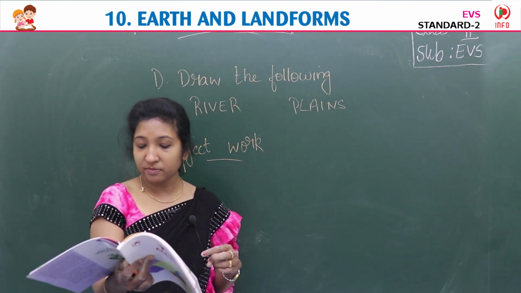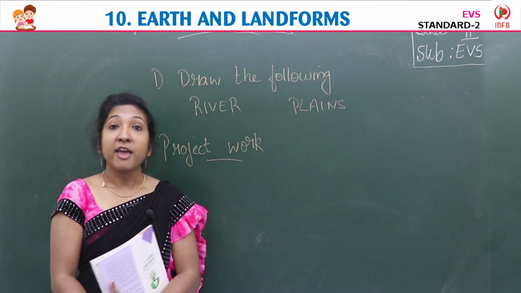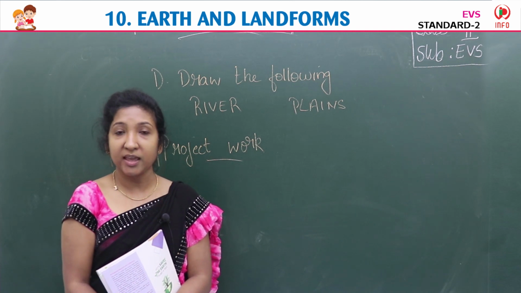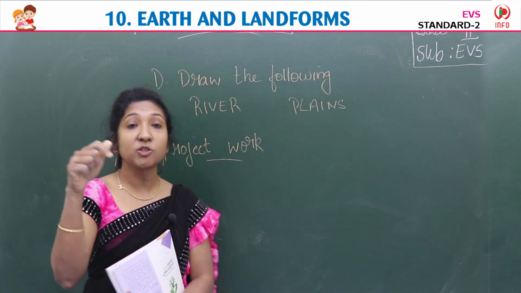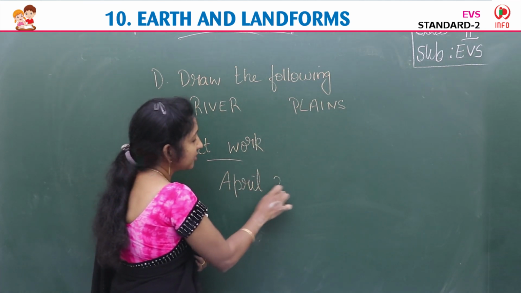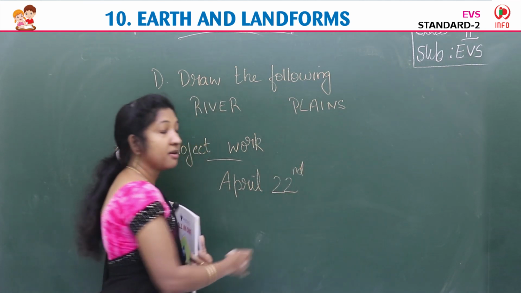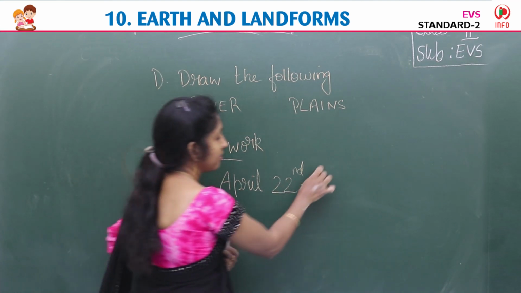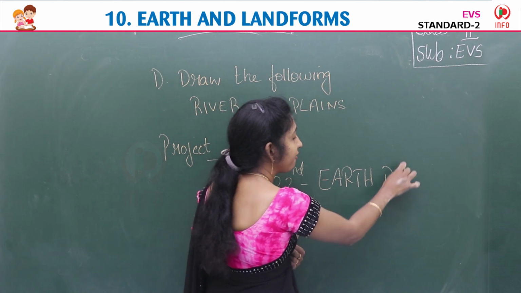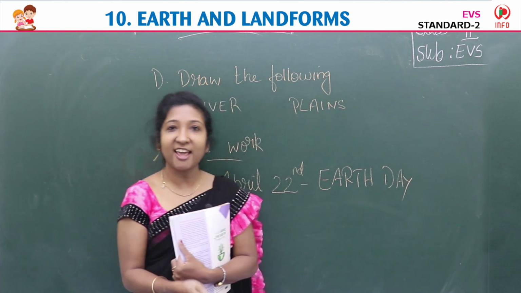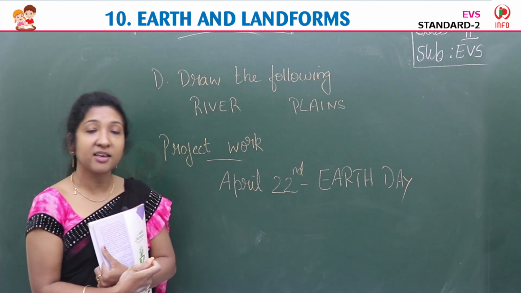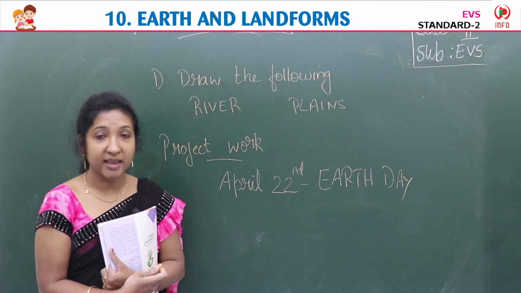Then next, every year we celebrate Earth Day. Okay, Earth Day. On April 22nd we celebrate Earth Day every year. April 22nd is Earth Day, we say. Or we say birthday of Earth. World's birthday we can say. Earth Day. April 22nd, every year we celebrate Earth Day.